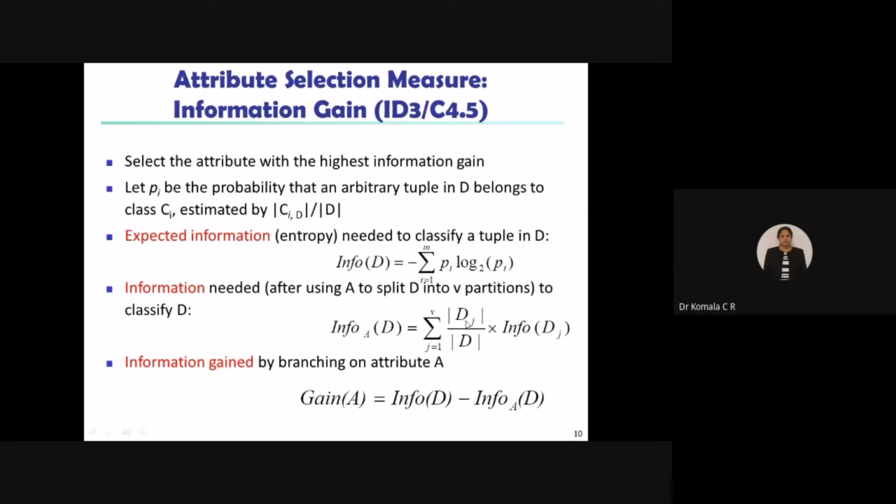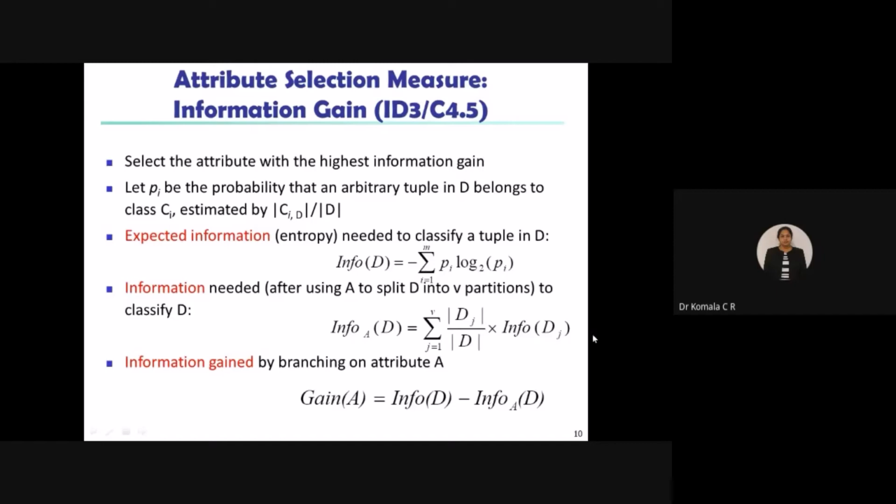So Dj, where j can lie between 1 to V. This is mod of Dj to mod D. D is the result of the first equation. Dj is with respect to the class. And whatever the class you have selected, what are the number of partitions you have? If the class name is credit rating, how many partitions do you have? V is 2. What are those partitions? One is excellent and the second one is fair, something like that. So into Info of Dj. Whatever the partition you have, that Info of Dj you are supposed to calculate. Again, for Info of Dj, you can make use of this relation to find the answer.